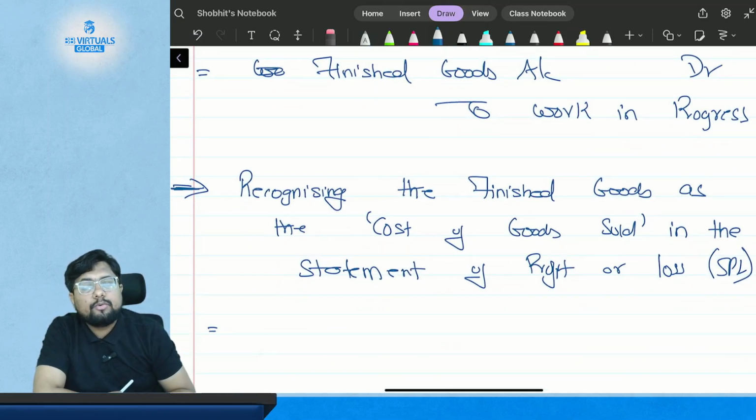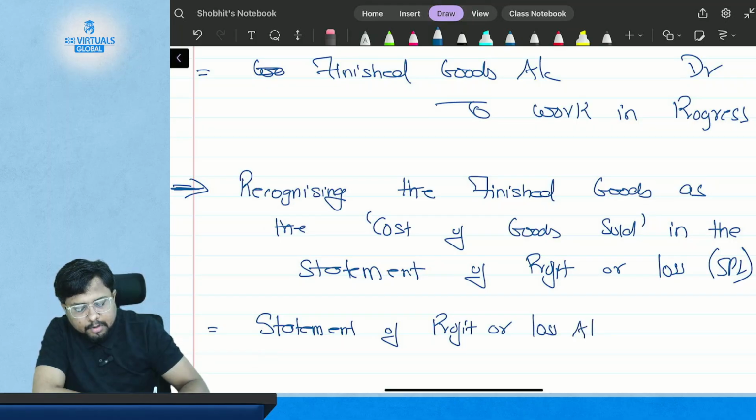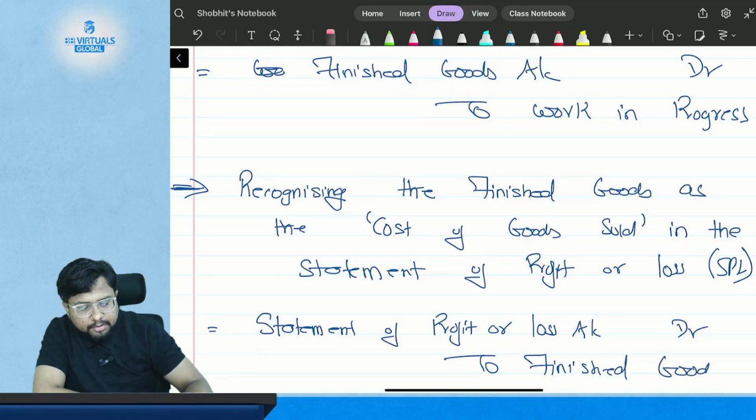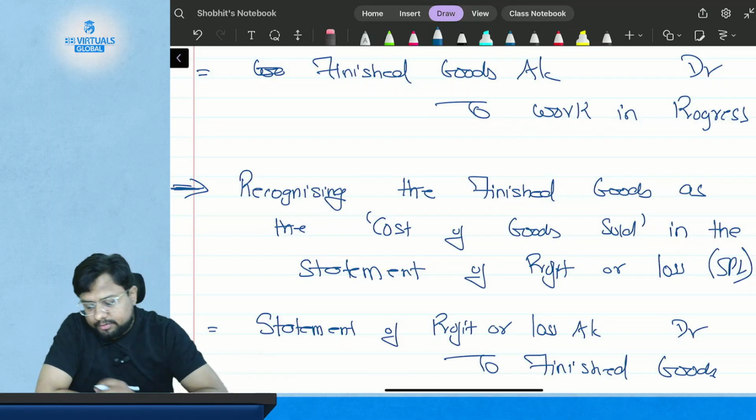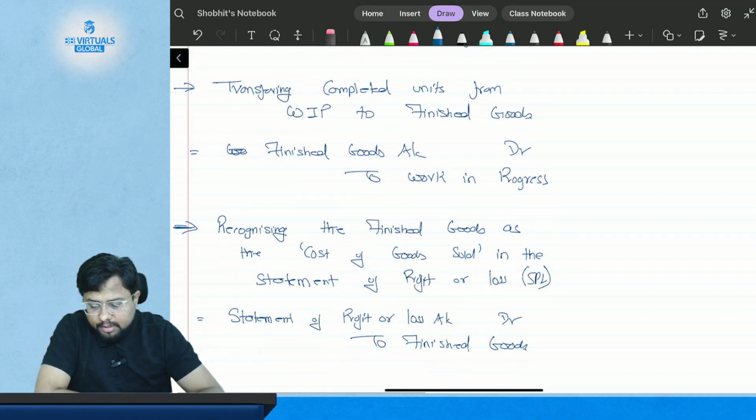Okay, so now you need to record what? You need to record cost of goods sold. You need to record your finished goods as cost of goods sold in the statement of profit and loss. So the entry will be very simple. Your statement of profit or loss account will get debited to finished goods, through finished goods. So entries are very simple regarding the issue, purchase and everything about the material.